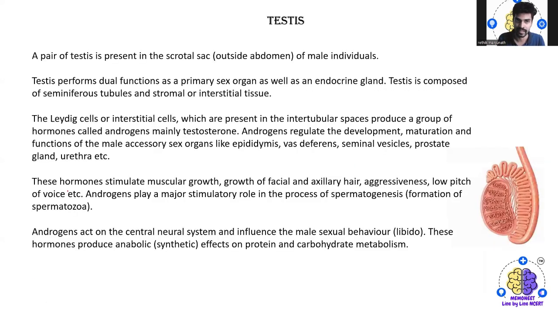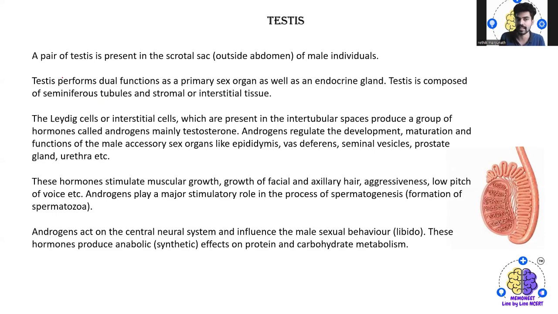The next we have is testis, which is a pair present in the sac, that is scrotal sac, which is outside the abdomen of the male individual. And the testis performs dual functions as a primary sex organ as well as the endocrine gland. Then the testis is composed of the seminiferous tubules and the stromal or interstitial tissues.